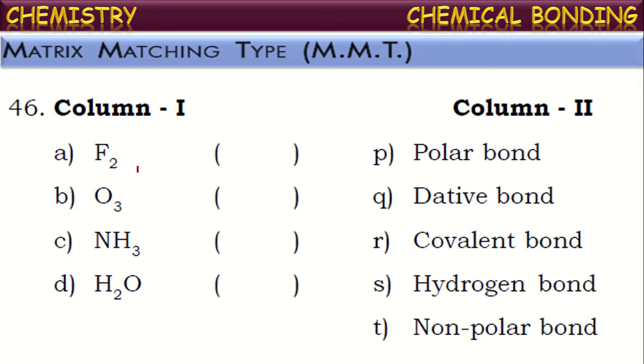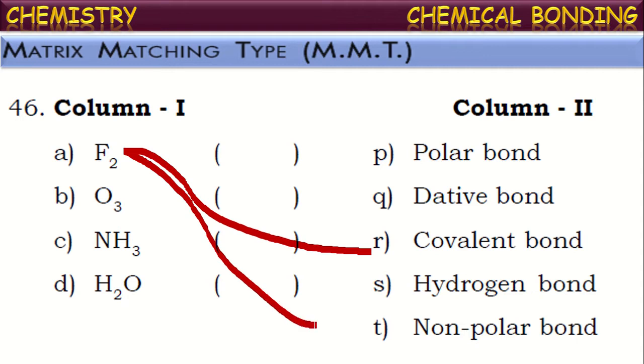See the first one, F2. What kind of bond exists in the F2 molecule? It contains a covalent bond because both are non-metallic atoms. They share a pair of electrons between them, hence resulting in the formation of a covalent bond. And what kind of covalent bond is it? As both are atoms of the same element, they share the electron pair mutually and equally, and hence result in the formation of a non-polar covalent bond, isn't it? Because the electronegativity of both the atoms is equal, the electron pair will be shared equally between the atoms. So the resultant covalent bond will be a non-polar covalent bond.